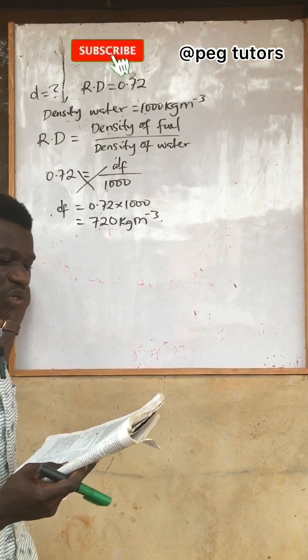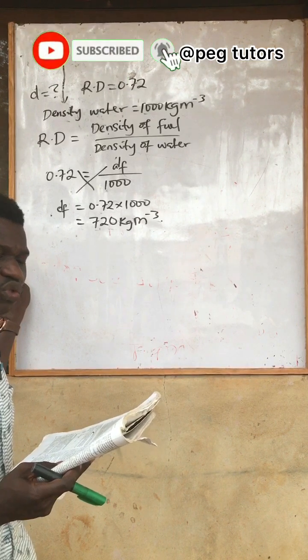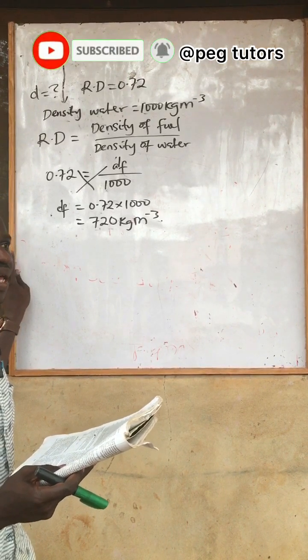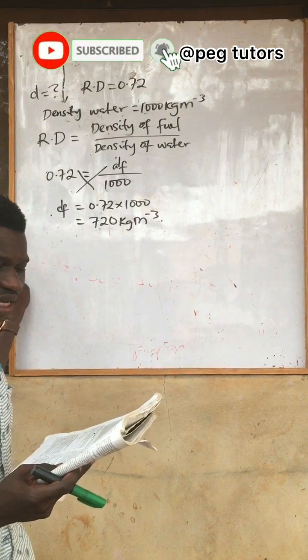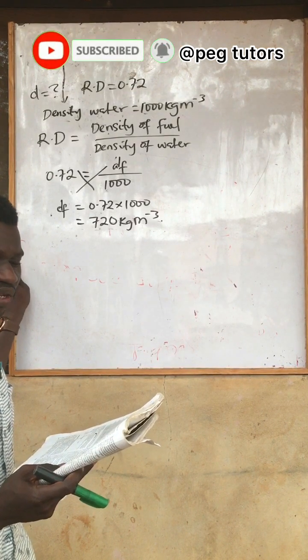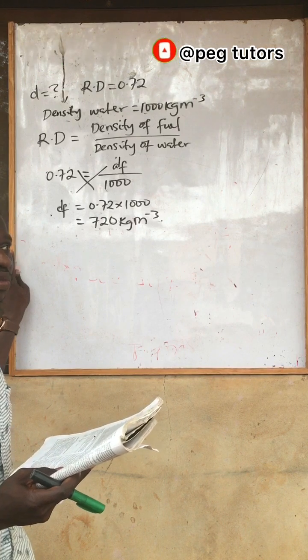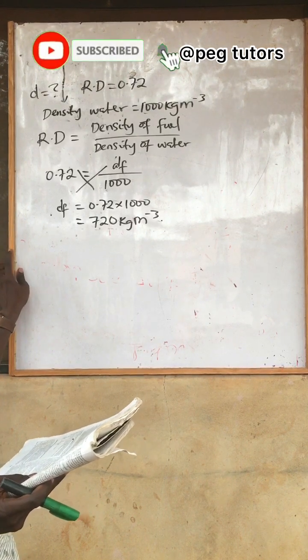C, depends on the relative motion between the two surfaces in contact. Yes, it actually depends on the relative motion between the two surfaces in contact. D, depends on the weight of the moving body. Doesn't depend on the weight of the body. So the correct answer here is C.